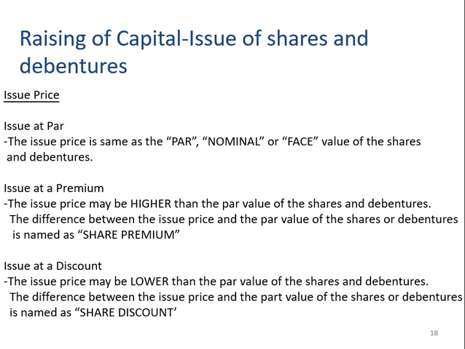Now, sometimes the company has a higher value, it has a brand name, so it issues its shares at a premium. And this premium could be as high as the company wants. A company could sell a 10 rupee share at 120 rupees because it has that much goodwill that people will buy at whatever price the company offers. Sometimes the company also sells its shares at a lower price, which is called shares issued at discount.